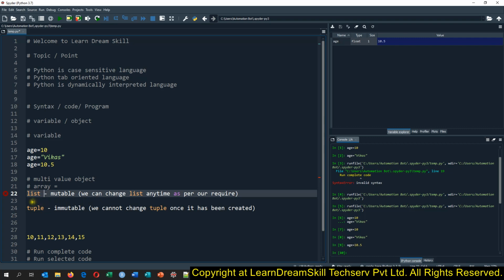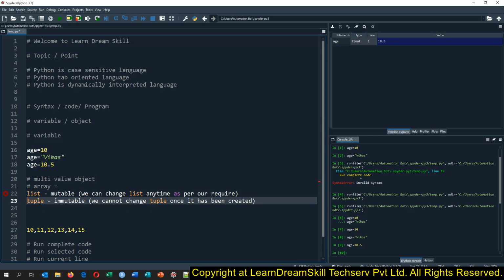Now let me tell you what is common in both. A list or tuple can hold multiple values.